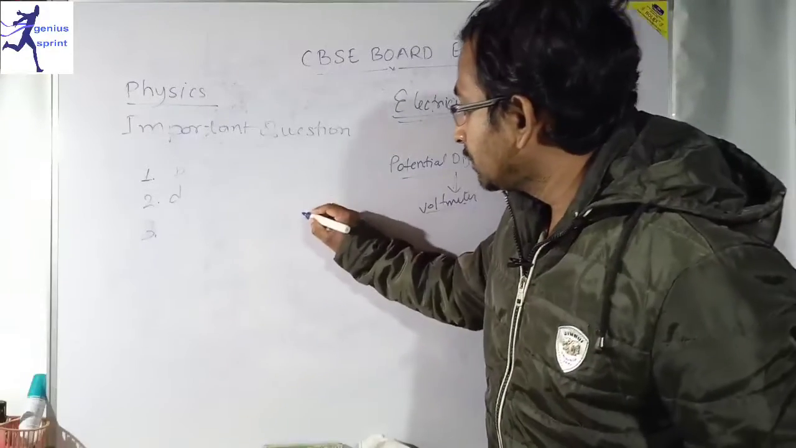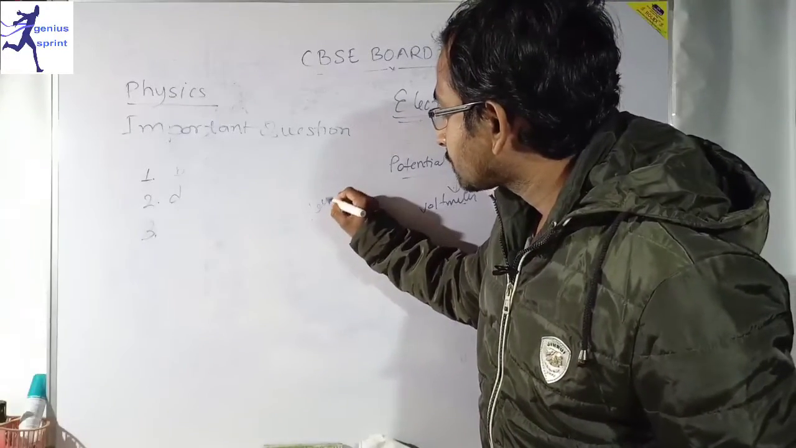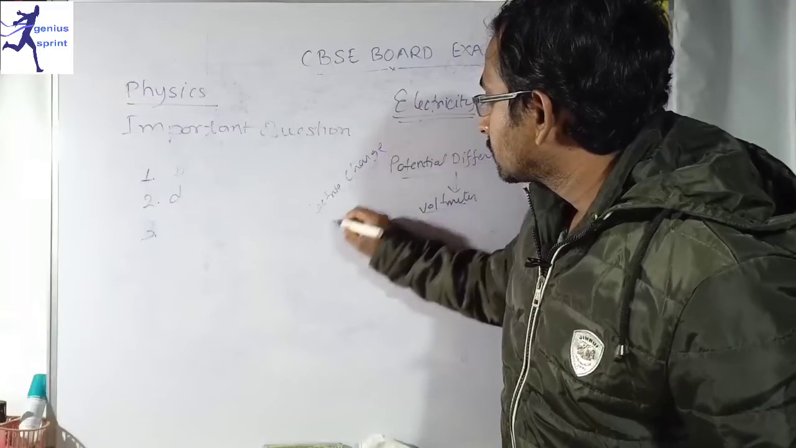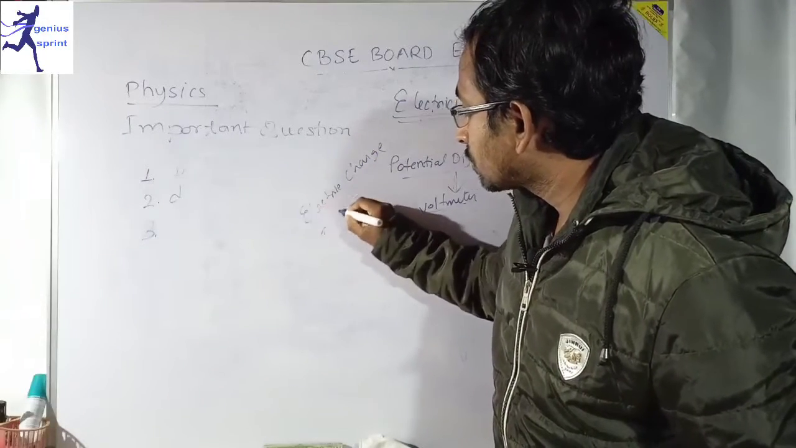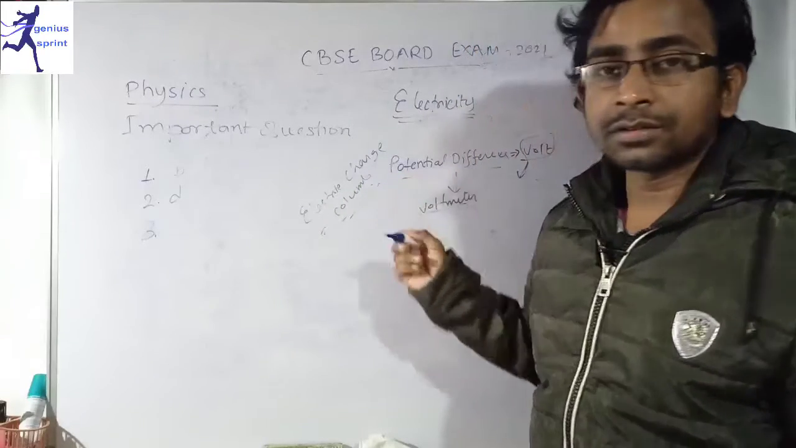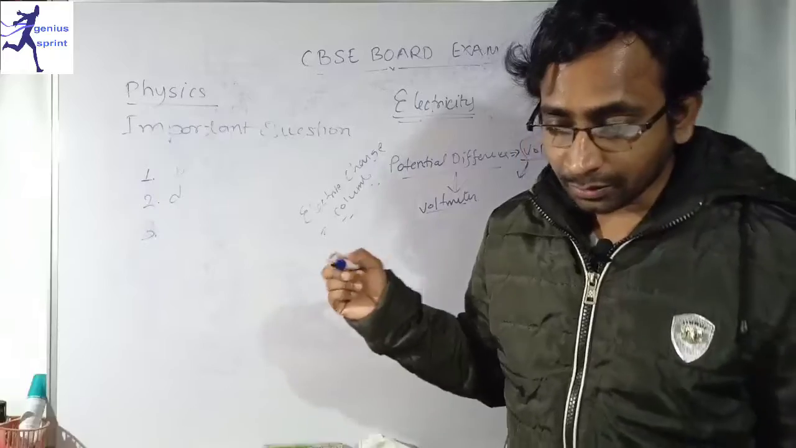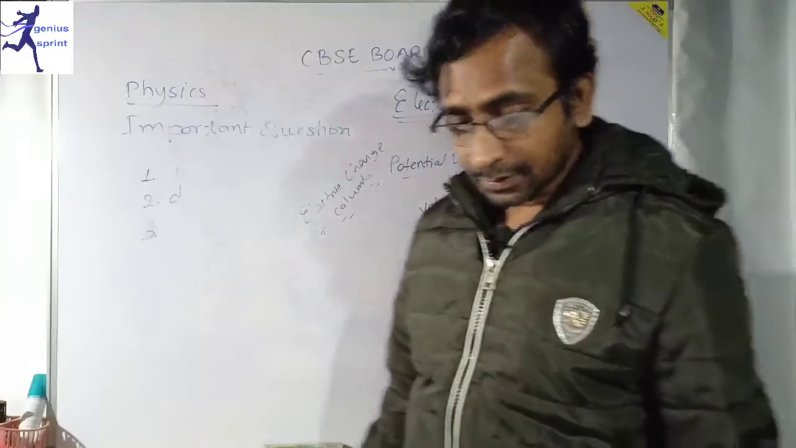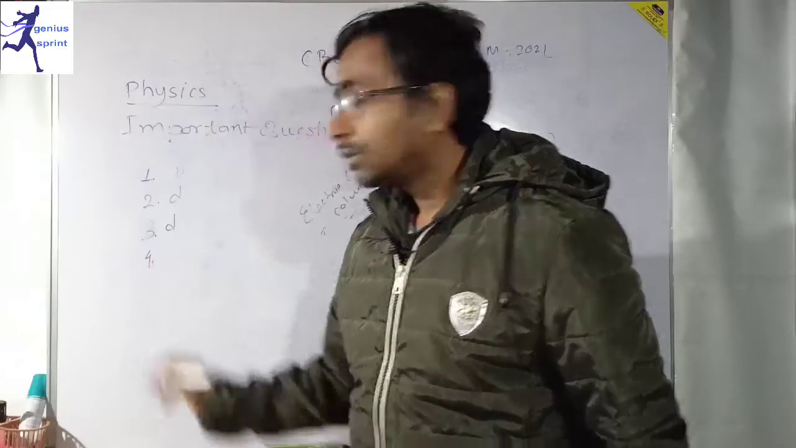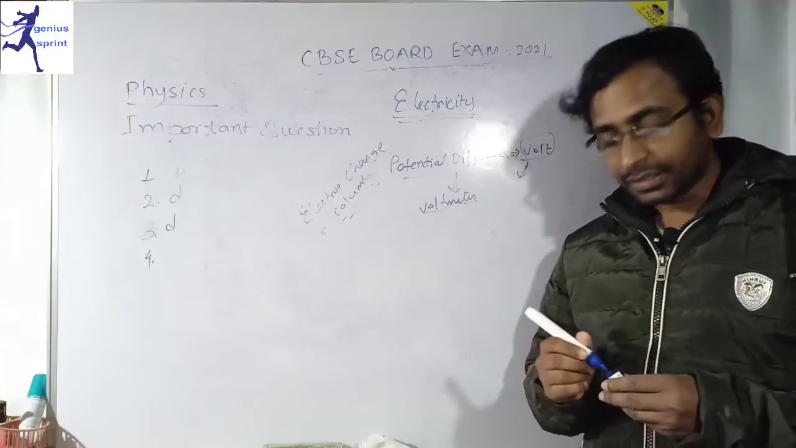All of you know that the unit of electric charge is coulomb. So coulomb is our option D. Yes, so question number 3, option D is correct. Now let's move on to our next question.